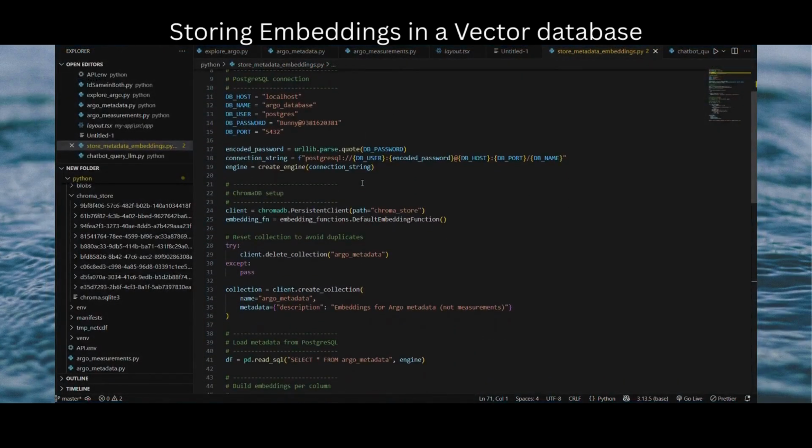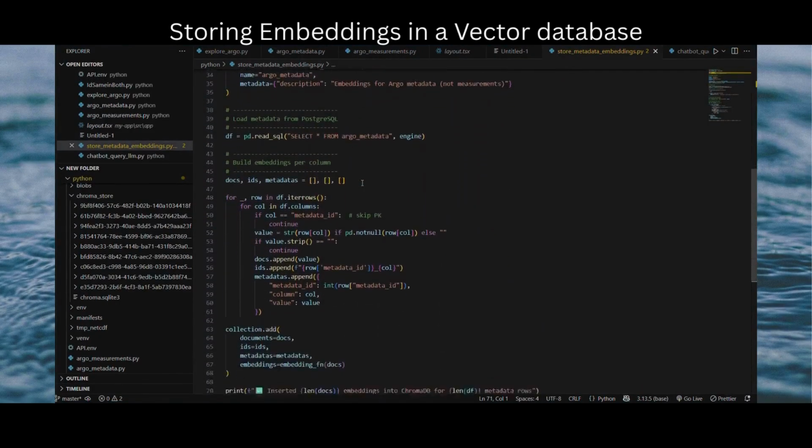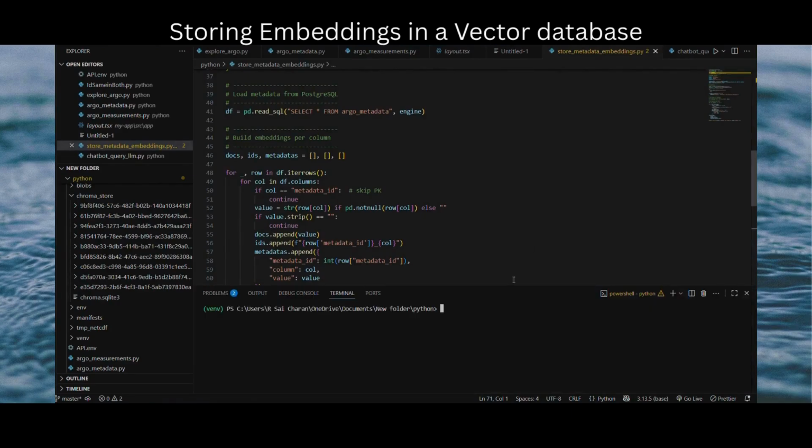Here is the working code for storing embeddings in a vector DB. In this we generate the summary of each and every profile and convert them into embeddings using a transformer model. These embeddings are stored in ChromaDB where each entry is linked to the PostgreSQL record.